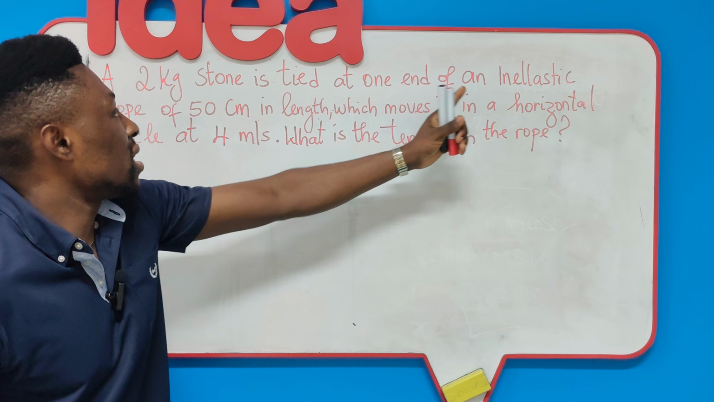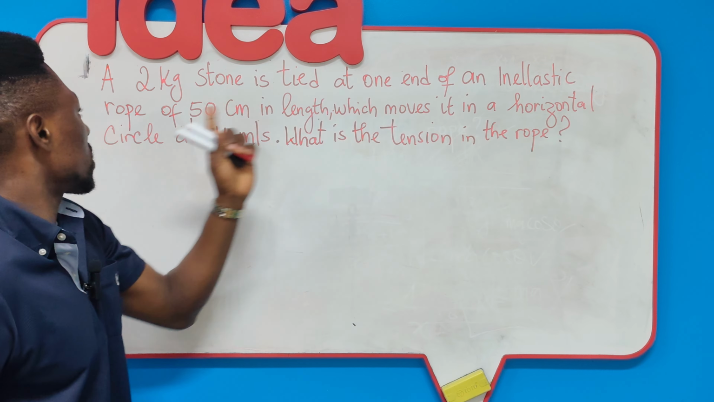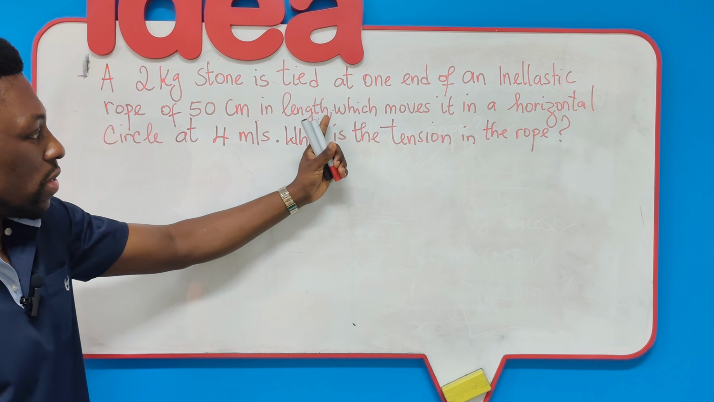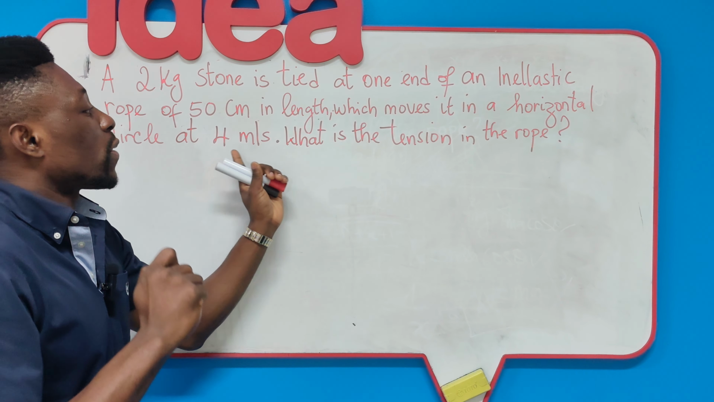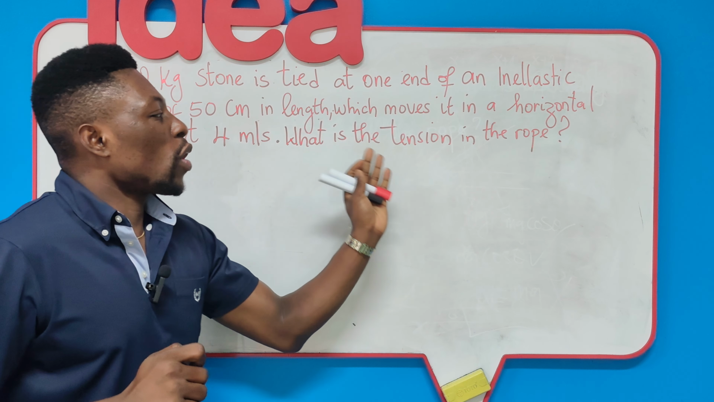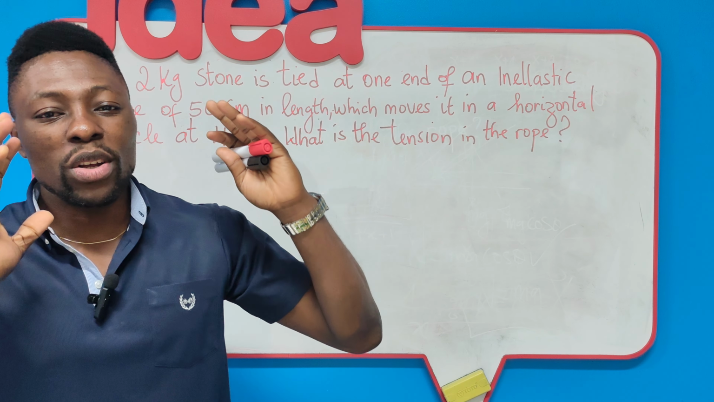Tomorrow will be better. A 2 kilogram stone is tied at one end of an inelastic rope of 50 cm in length, which moves it in a horizontal circle at 4 meters per second. What is the tension in the rope?